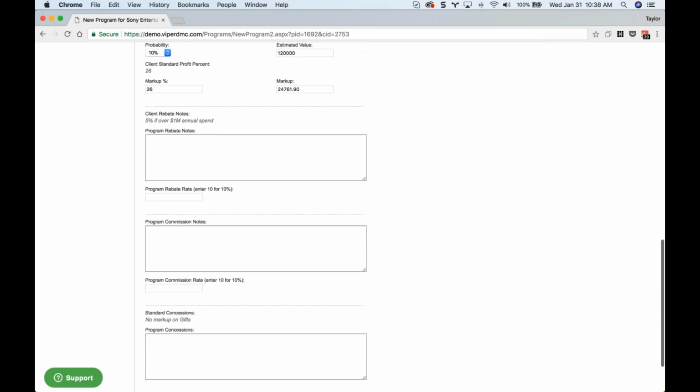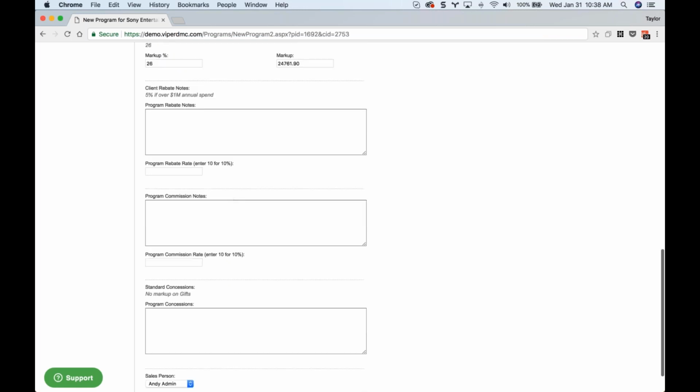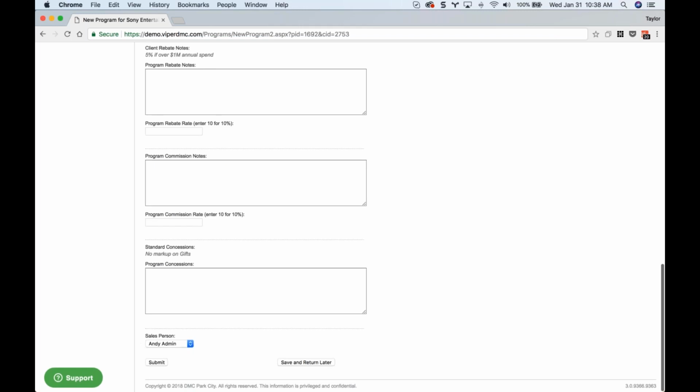And then the rest of these fields, client rebate notes, you can see that Viper pulls in any notes that may have been entered, 5% over 1 million. That's that same note we saw earlier. So if you needed to supplement that or make anything specific to this program with rebates, you'd put them in there. You'd also enter your program rebate here if it applies as well.